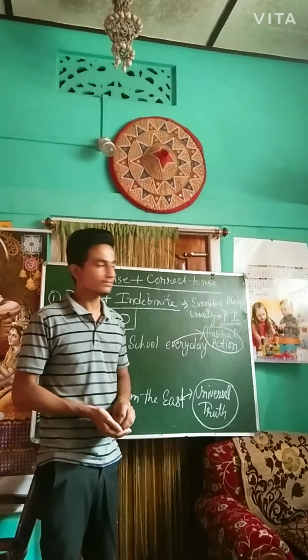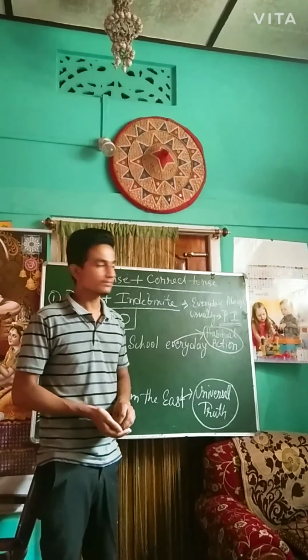Number one example is: He go to school every day. It is a present indefinite tense because here the verb is given in which form? Verb 1 form.